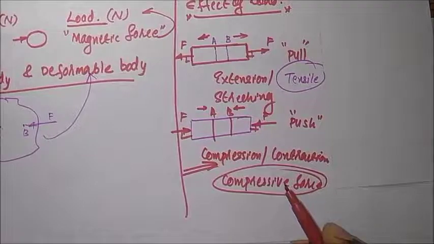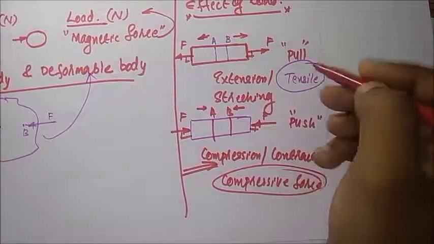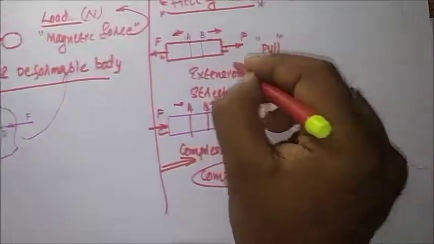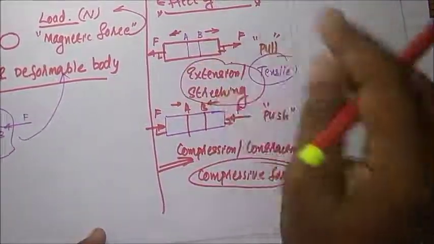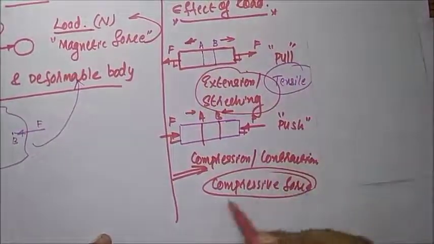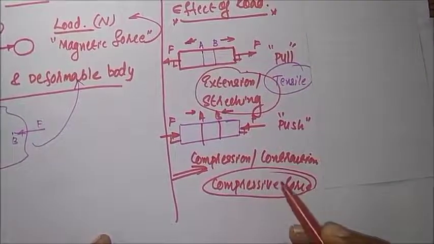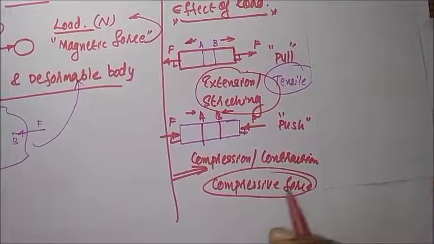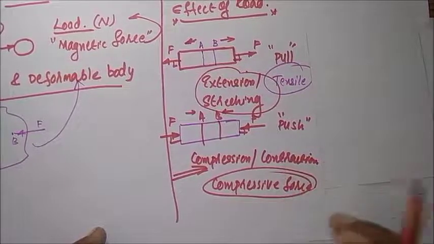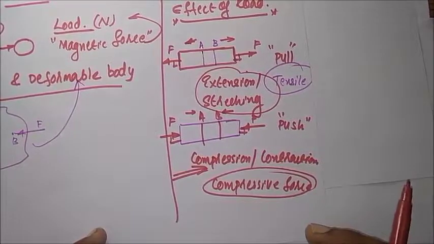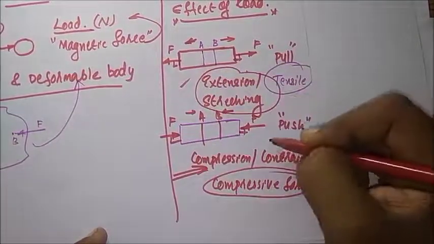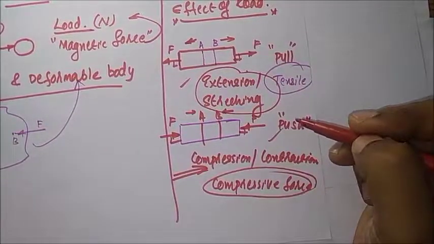Okay, what is the effect of force? The first force is tensile. When a tensile force or tensile load is applied in a member, then the member will extend, elongate or stretch. When a compressive force is applied in a member, then the member will compress or contract, and its length will decrease. That type of force is known as compressive force.